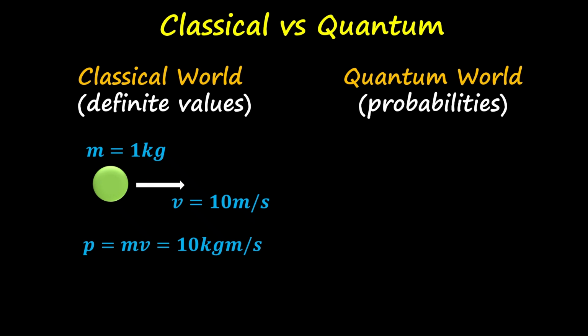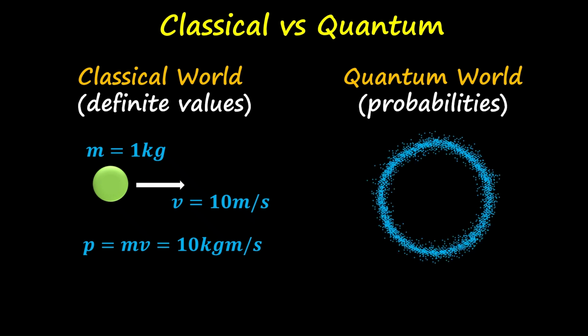Take an electron revolving around a nucleus. It is not sitting at one precise location or moving with one precise velocity. Instead, it is described by a wave function which spreads out in space. So what will be the momentum here? Like classical mechanics, can we have a definite number? The answer is no, not directly. Instead, quantum mechanics forces us to think in terms of probabilities.